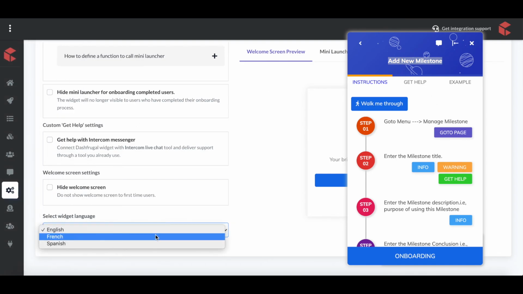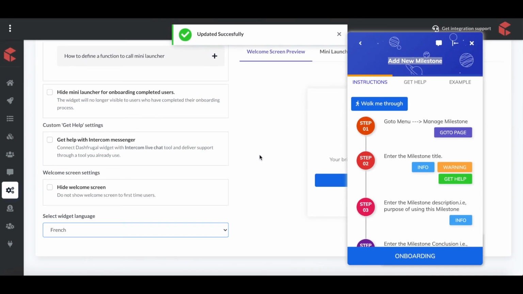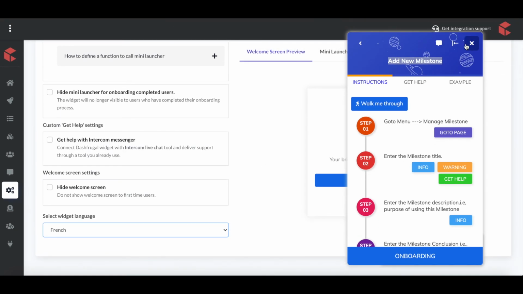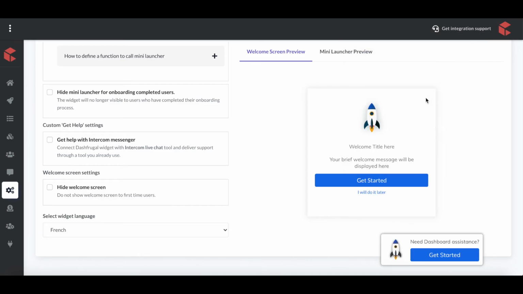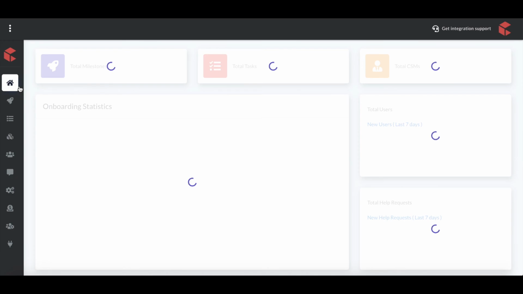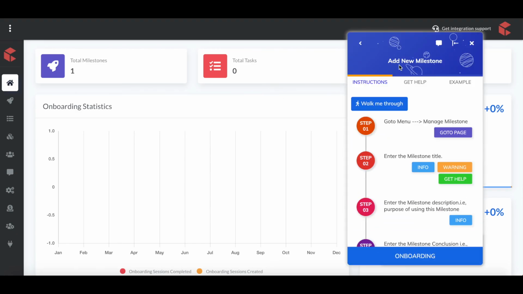So when you choose French and save this, it is converted to the language you chose. Let's say when I go back, all these dashboard things will be changed, so you need to add that information in this widget as well.